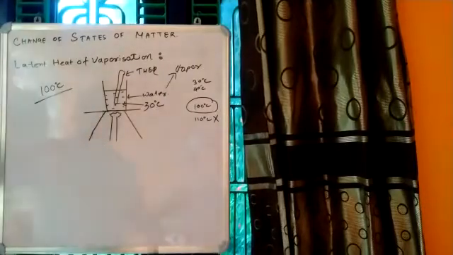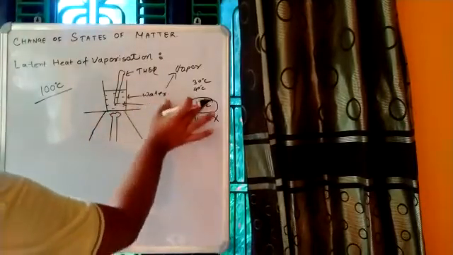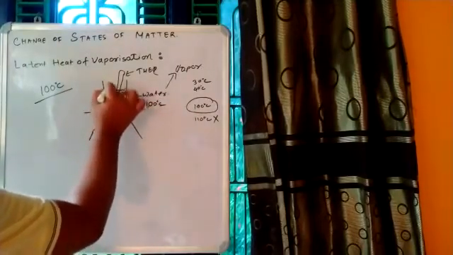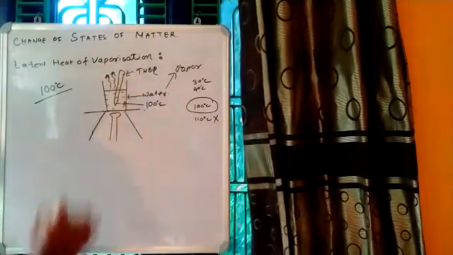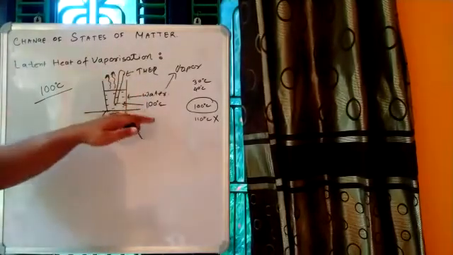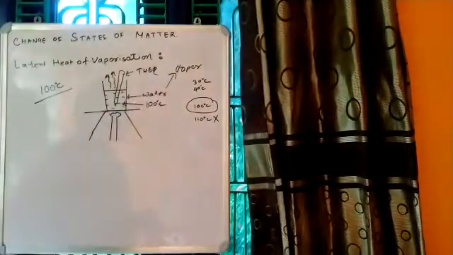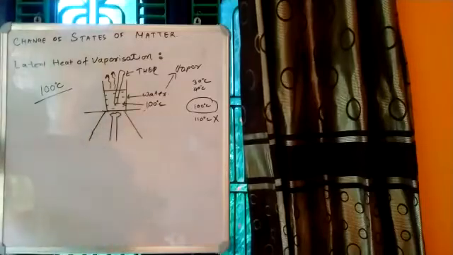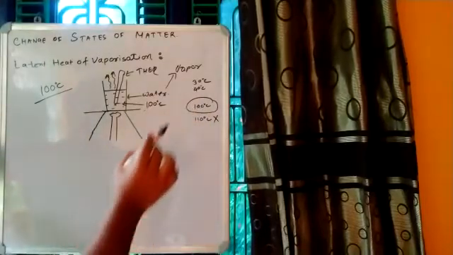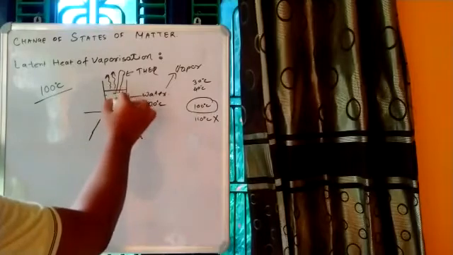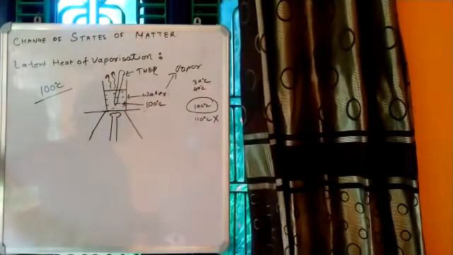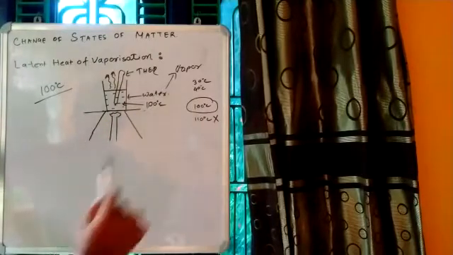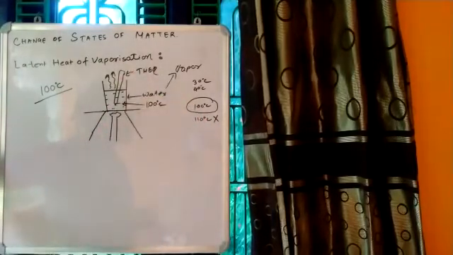As soon as the temperature reaches 100 degrees Celsius, some of the water from this beaker will change into vapor. That means the conversion of liquid to vapor starts as soon as 100 degrees Celsius is reached. But the temperature will never rise as long as all the water present in the beaker is not converted into vapor. Until the last drop of water is present here, the temperature will remain fixed at 100 degrees Celsius.